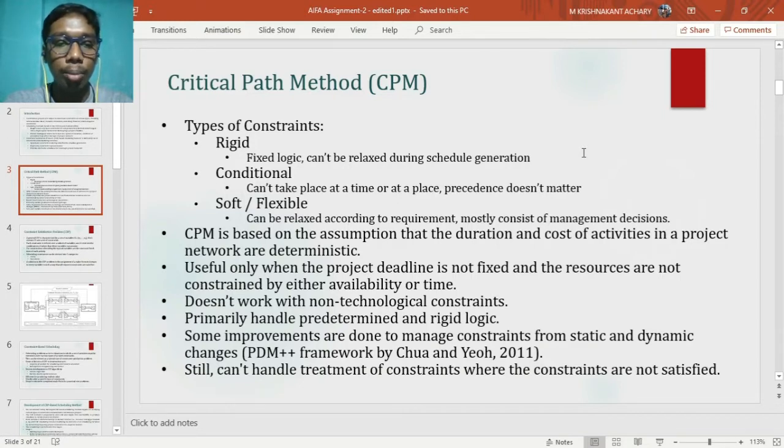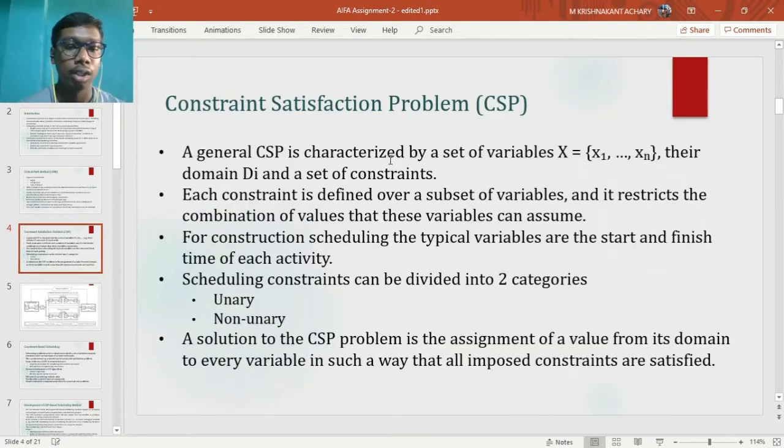Some improvements are done by Chua and Yo in 2011 to manage the constraint from static and dynamic changes. This framework is known as PDM++ framework. Still, it cannot handle the case where the constraints are not satisfied in first iteration.